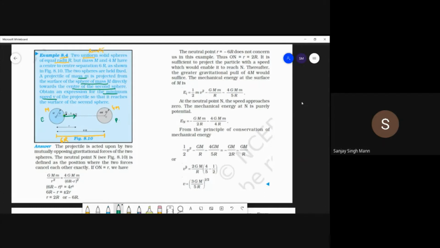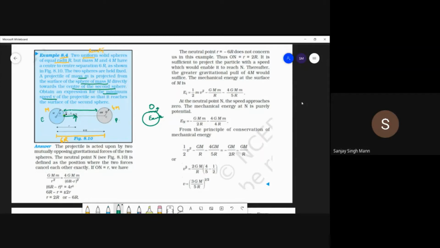Here we take this neutral point, where two forces are acting on the mass. Suppose the mass is over here. This is pulling it over here, and due to the gravitational pull of this, it is pulling over here. Even on Earth, when the moon comes near, on that side of the Earth the oceans have high tides.